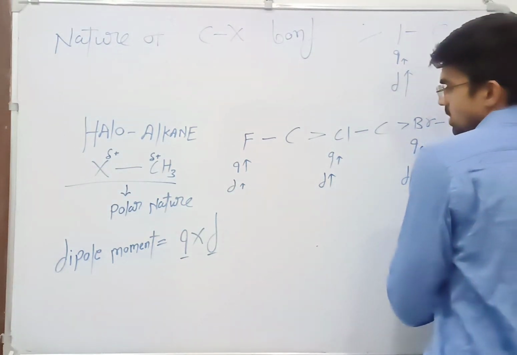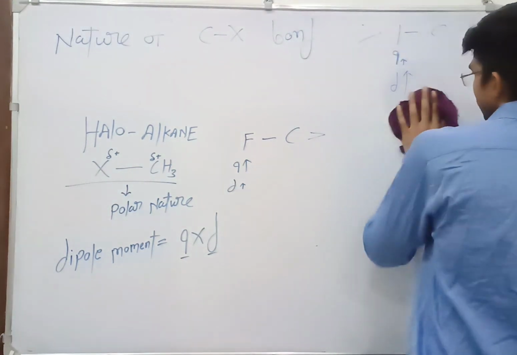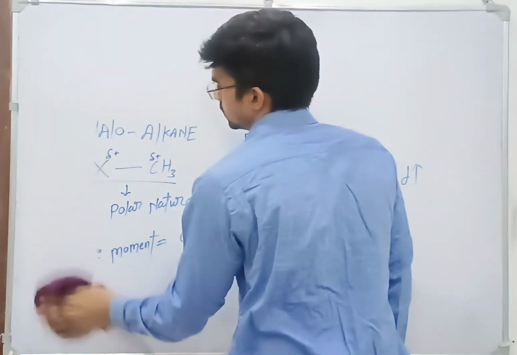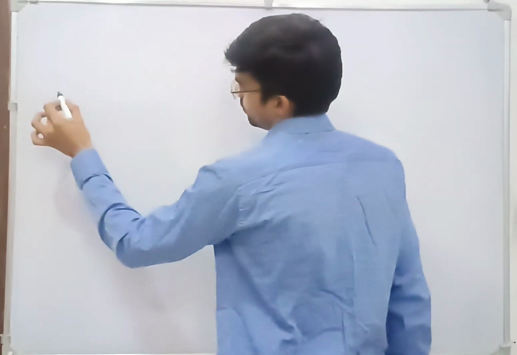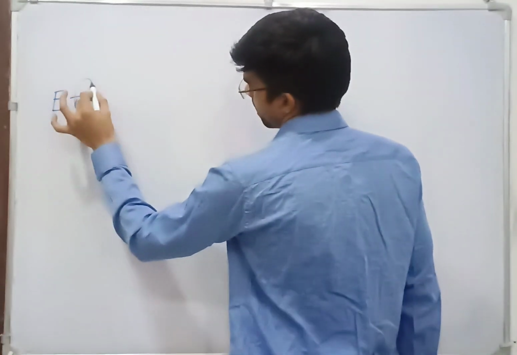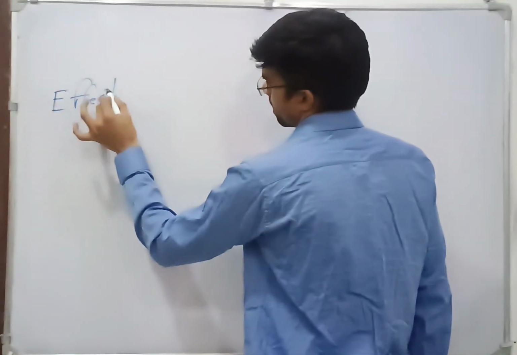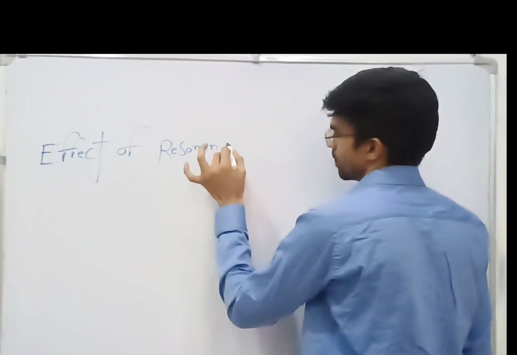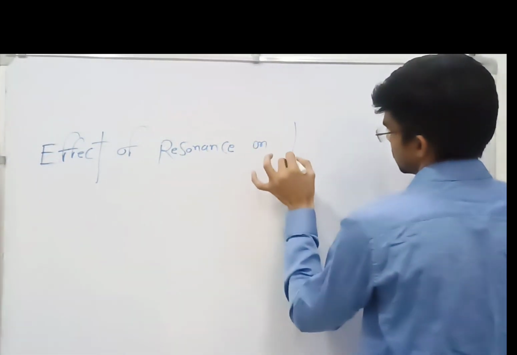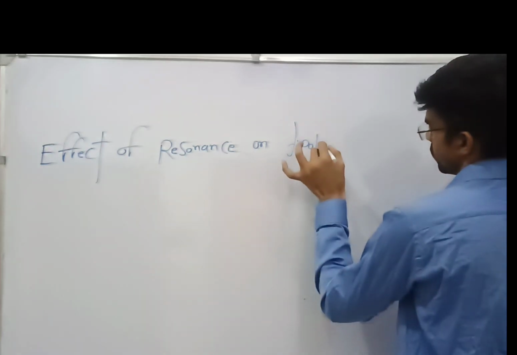Okay, next, the effect of resonance on dipole moment.